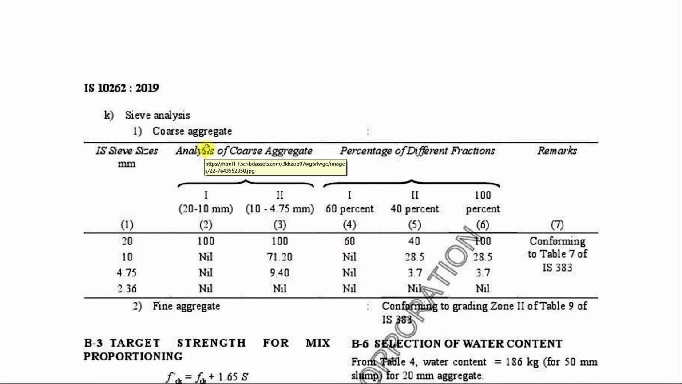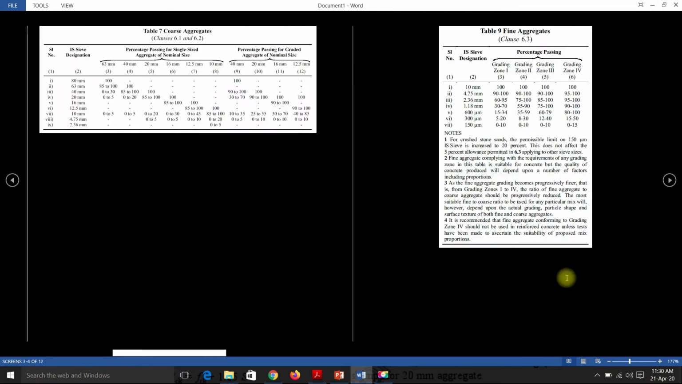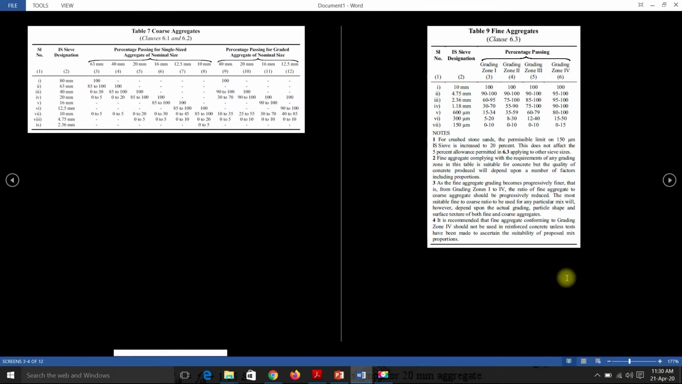Sieve analysis for coarse aggregate needs to be determined. This should conform to Table 7 of IS 383 code. I will show you Table 7 of IS 383. This is the table for coarse aggregates, Table 7, as per IS 383 code. Percentage passing for single size aggregate and percentage passing for graded aggregate for various IS sieves is given.